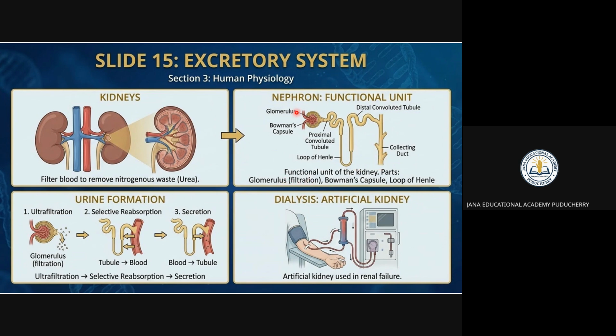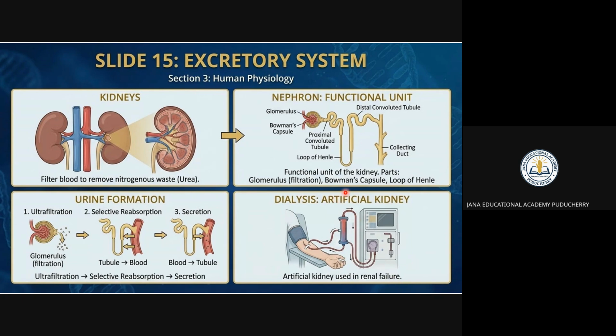The glomerulus is for filtration. Then after that, Bowman's capsule and the loop of Henle. This is the nephron, the functional unit. The main organ is the kidney. It forms the urine and maintains the acid-base balance, right? So an artificial kidney is used in renal failure.